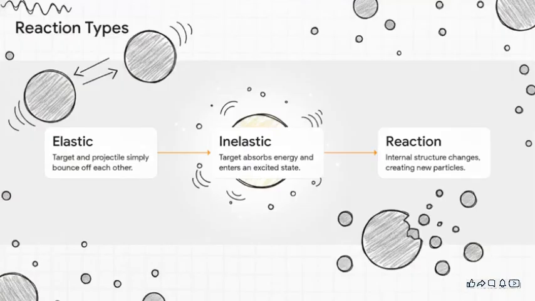Okay, let's dive into this. When that incoming particle actually smacks into the target nucleus, it's not just random chaos. The laws of physics step in, and they essentially allow for three possible moves or outcomes to happen from this bombardment. You've got elastic scattering, inelastic scattering, and true nuclear reactions. And sometimes they even happen jointly. Let's break them down one by one.